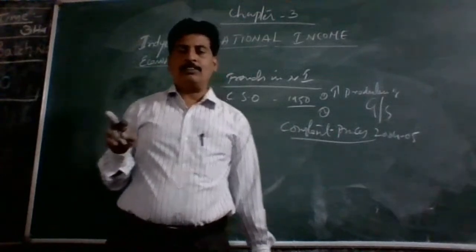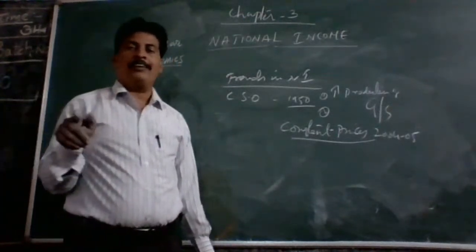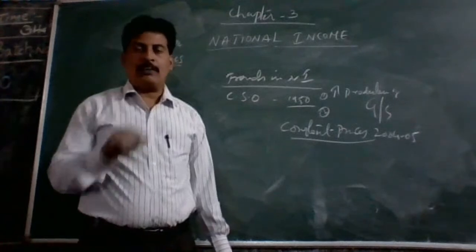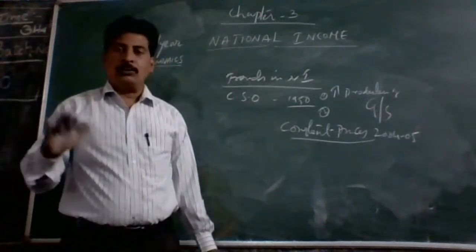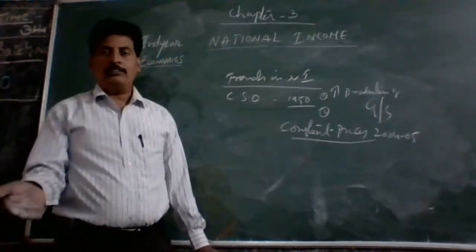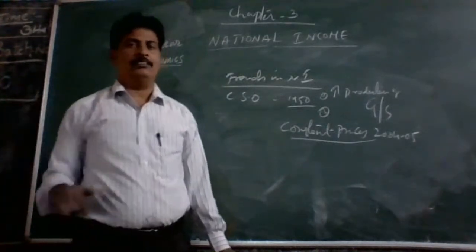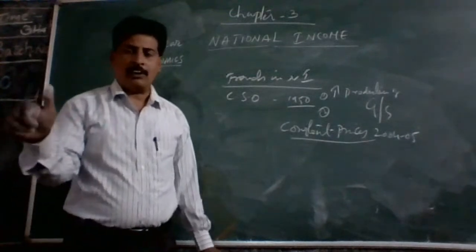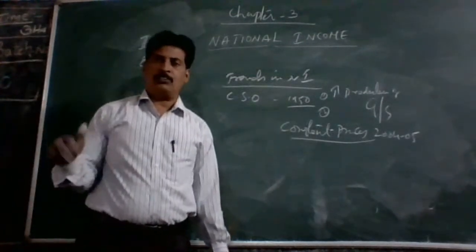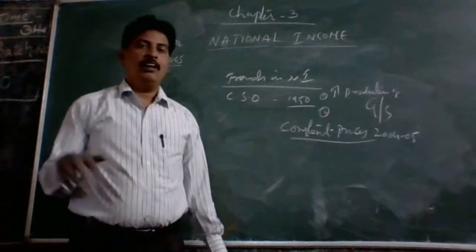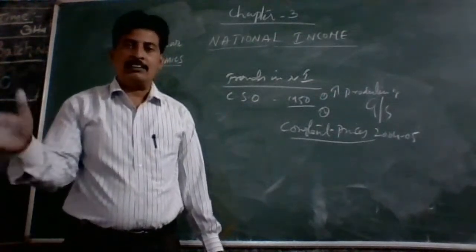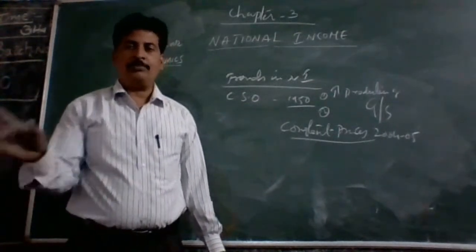The major difference is that if we calculate national income on the basis of current price, it always includes price rise. Inflation will be added in current price. Whereas in constant price, inflation is deflated.